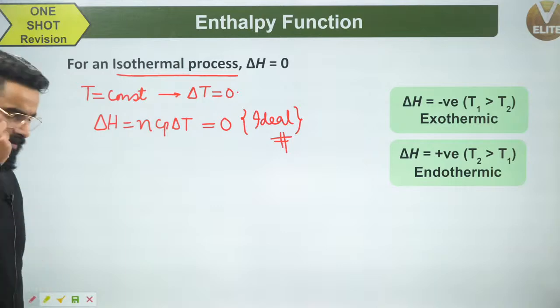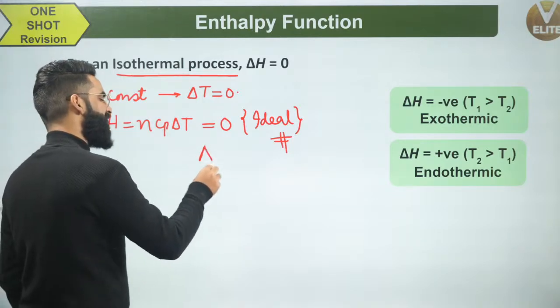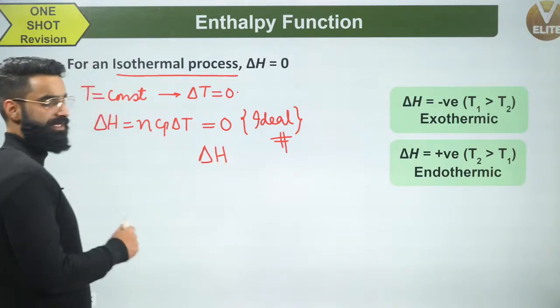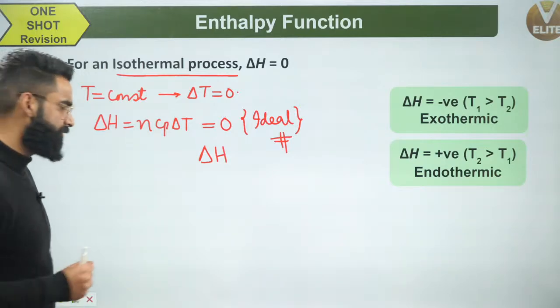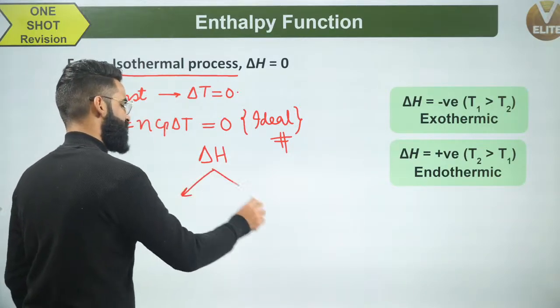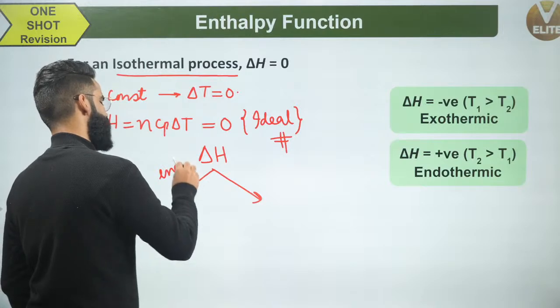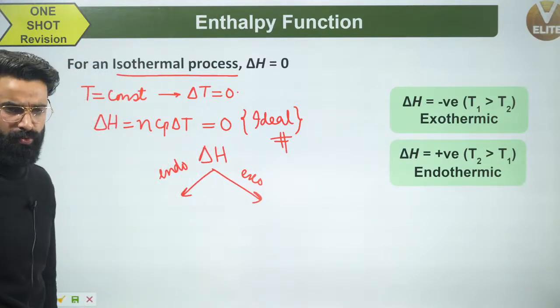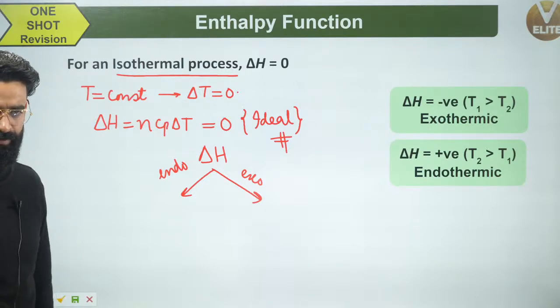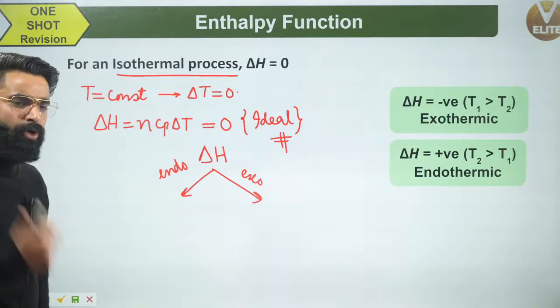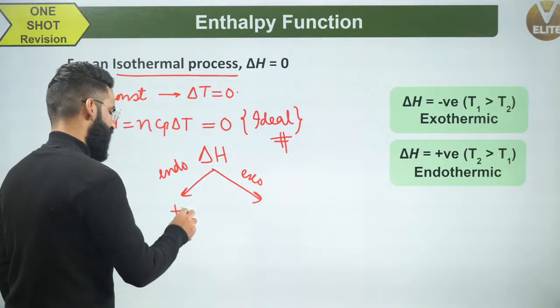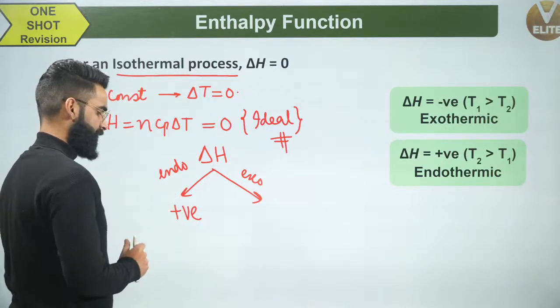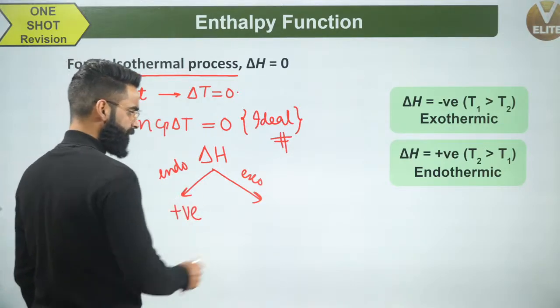Now people, based on the sign of delta H, we classify processes into two. Number one is called the endothermic process. Number two is called the exothermic process. Endothermic process is the one in which delta H for the system will be positive.